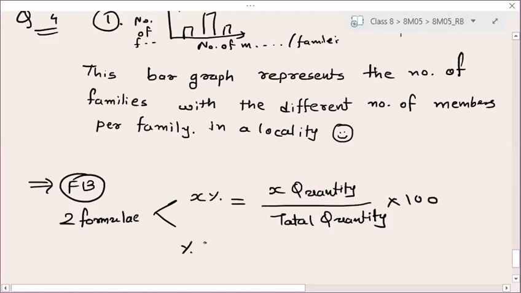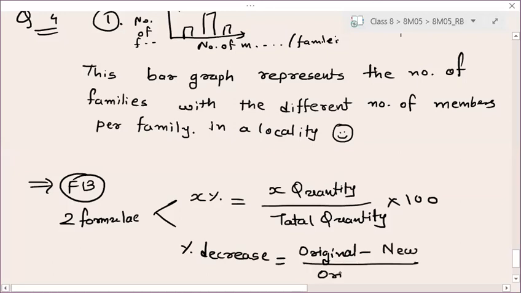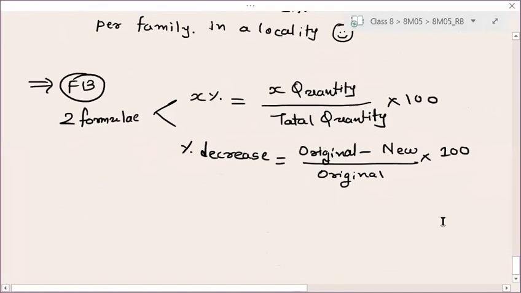And next you have to write percentage decrease. So percentage decrease is equal to original minus new, divided by original, into 100.